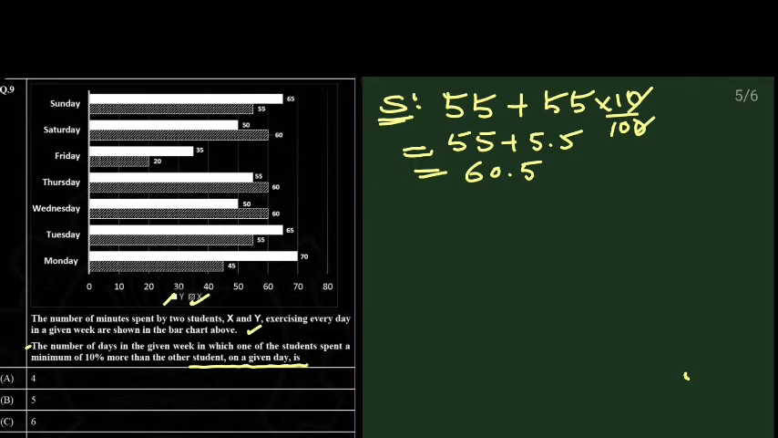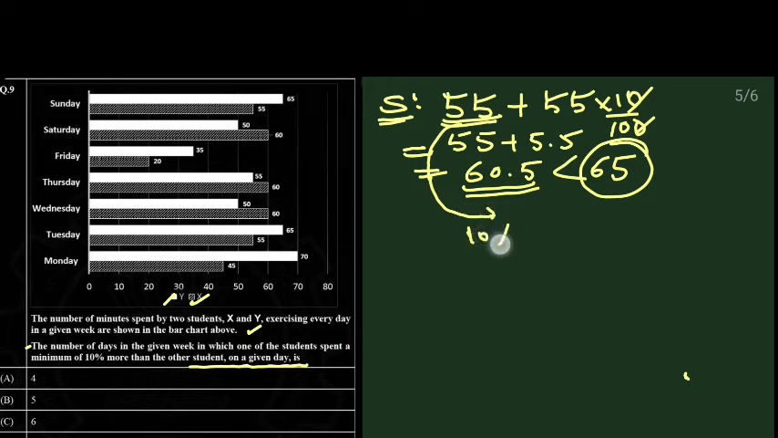The other person's spending is 65. So this person is spending more than 10% more than the other person. Here this person is spending 55 and we added 10%, which comes out to be 60.5, but the other person is spending 65. This 65 is more than the 10% increase of this person. So this is our favorable condition, and we need to count this day as our required day. In the same way we need to find out for the other days as well.